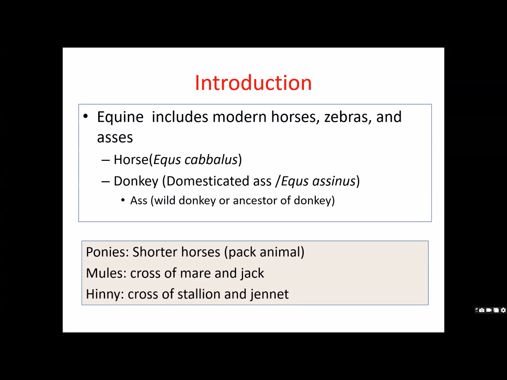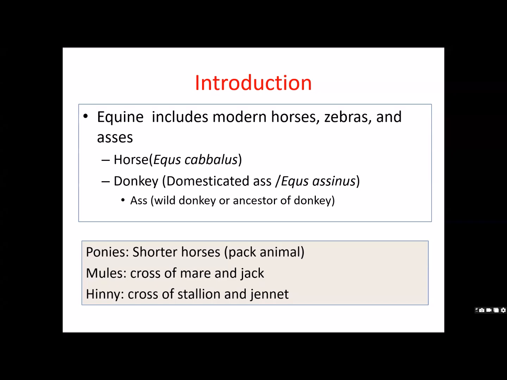Ass is nothing but a wild donkey or ancestor of donkey. In true sense, what we call an ass is not a domestic animal. While reading the course on wildlife, you must have seen wild ass, which are found in the Rann of Kutch. They are of wild status, but donkeys are domesticated. So you should not use the terms haphazardly, but by and large, everyone will understand that if you use ass, you mean donkey.